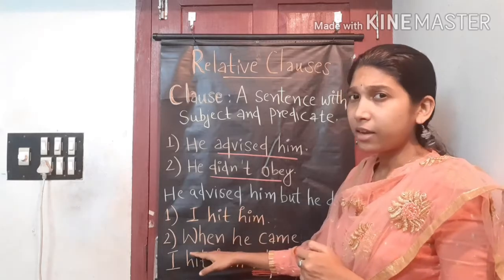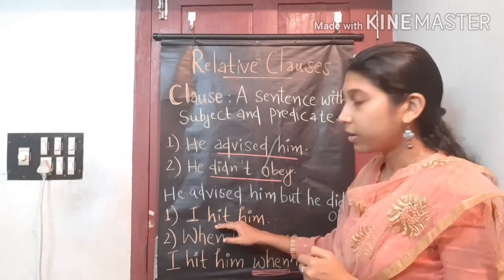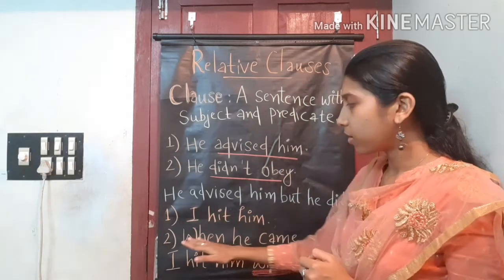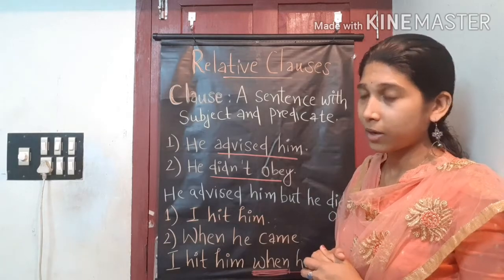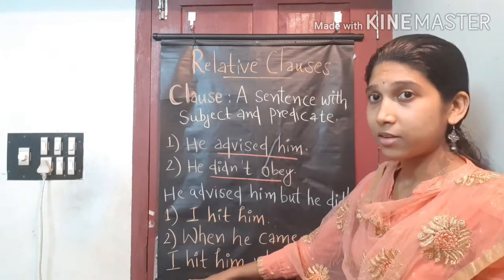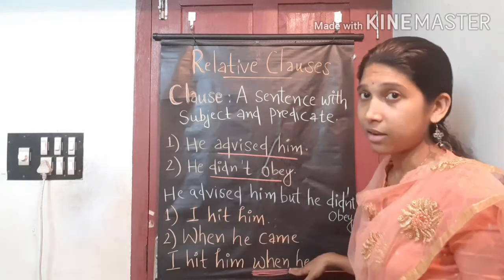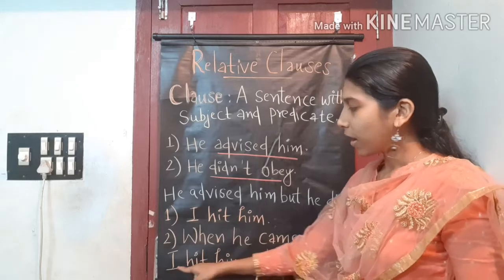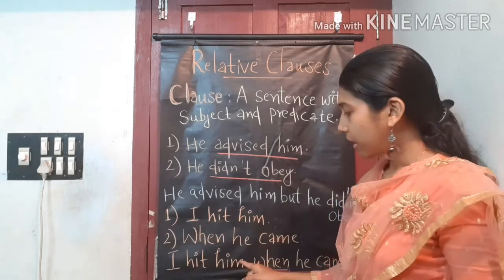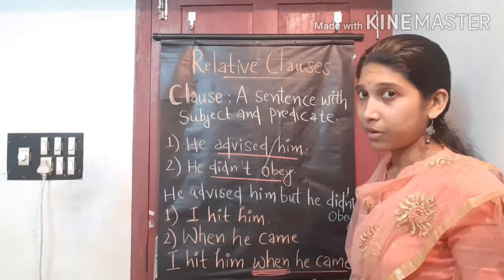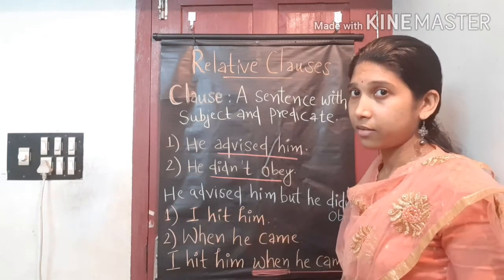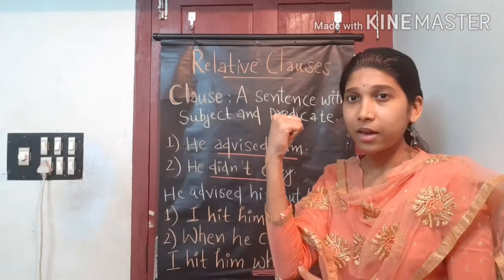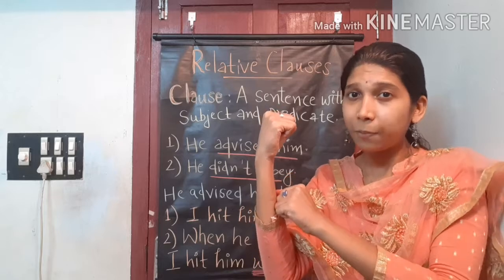So when we add these two sentences, one independent clause or a simple sentence with a dependent clause, okay, we will get the sentence, I hit him when he came. I hit him when he came. So I hit him is a simple sentence and when he came is actually a dependent sentence, right? I hit him is an independent sentence. When he came is a dependent sentence.